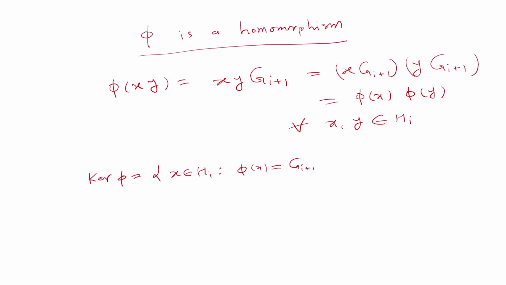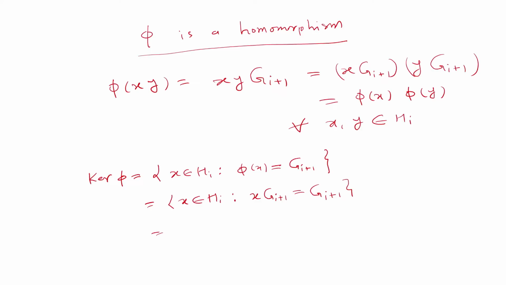This is the identity element. Gi plus 1 is the identity element of the quotient group Gi by Gi plus 1. So this is the collection of all those elements of Hi such that phi of x, by definition phi of x is x Gi plus 1, equals Gi plus 1.